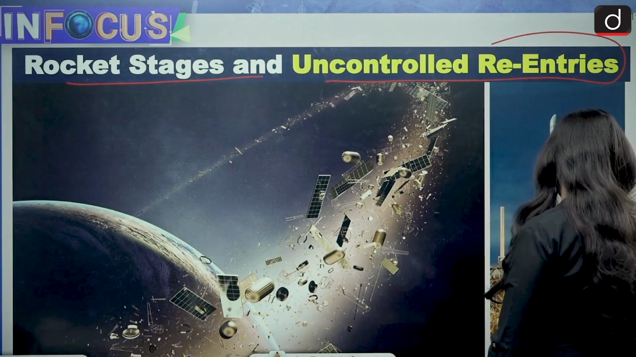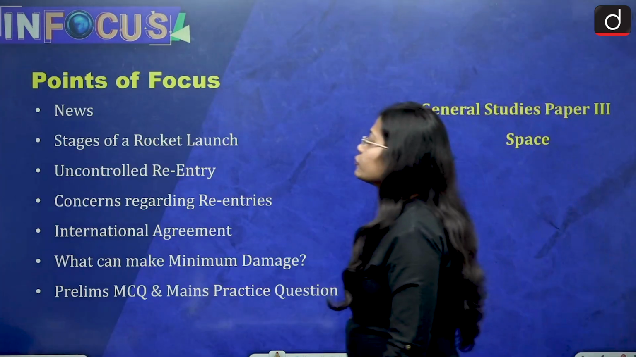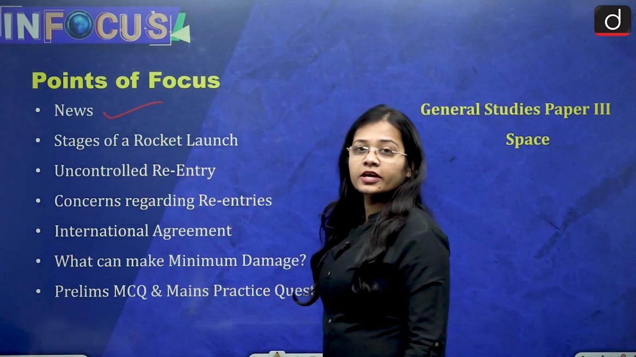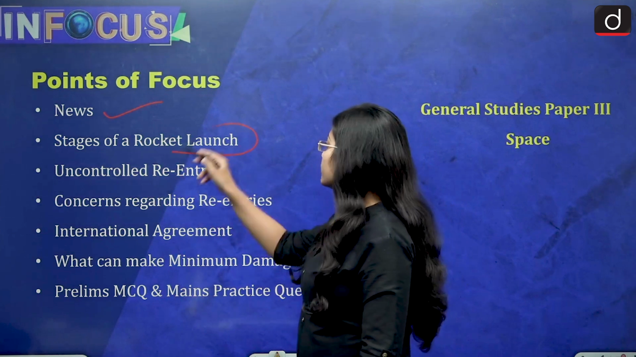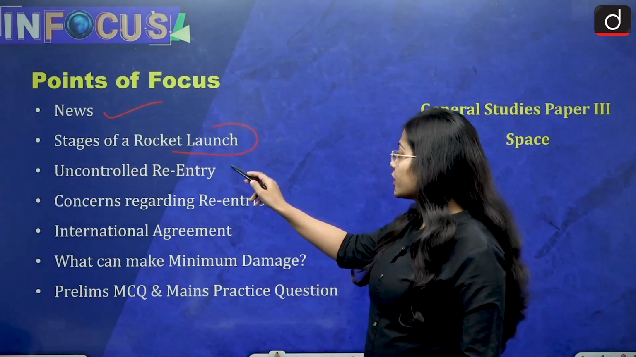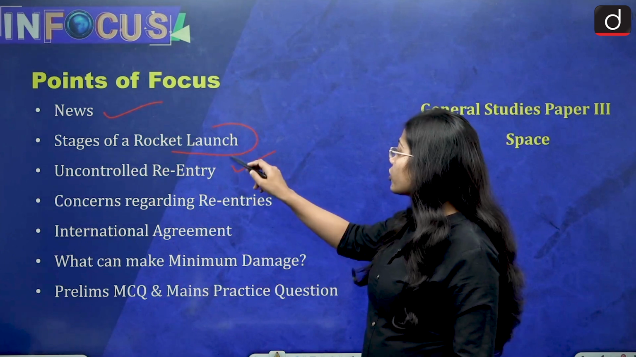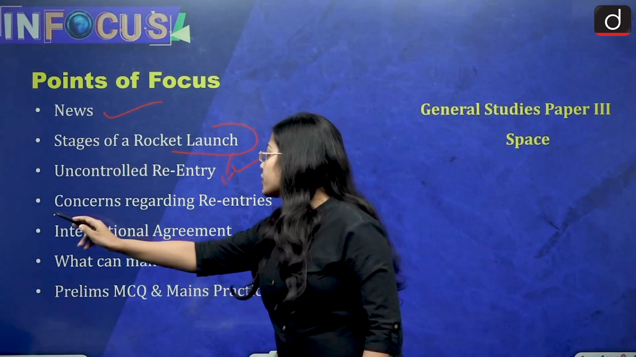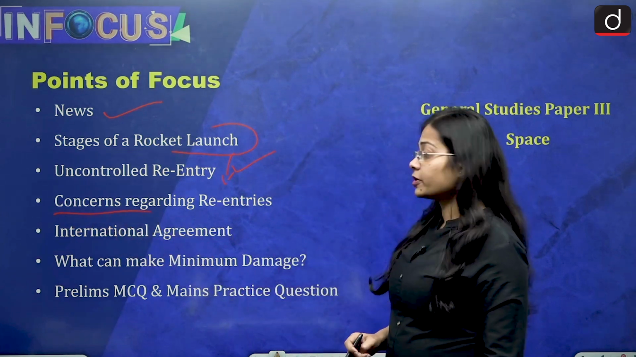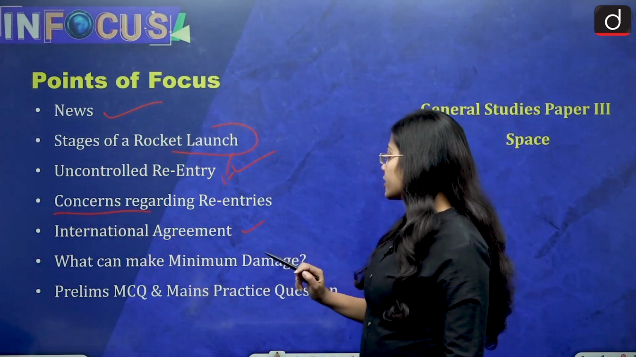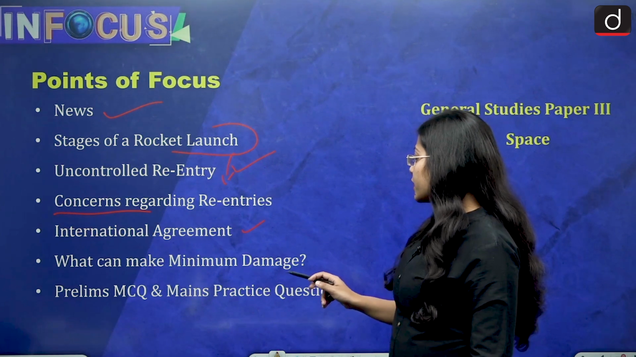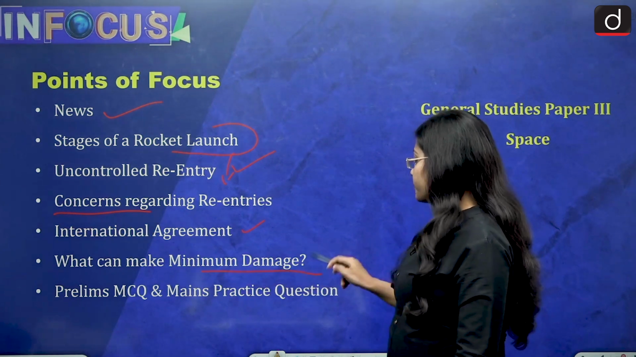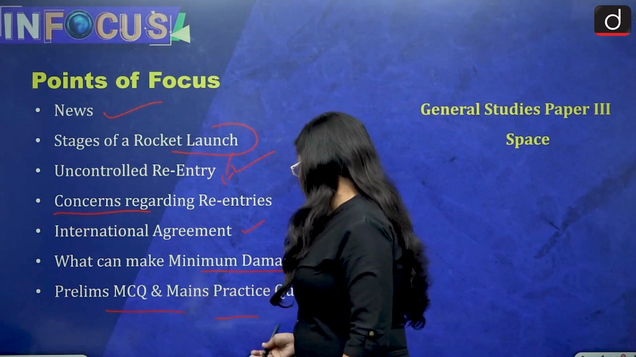So let us first understand the timeline of the video. First we'll be looking at the news, then the stages of rocket launch, and then its uncontrolled re-entry, all the rocket debris which comes back to the Earth. Then what are the concerns regarding the re-entry of debris, then the international agreement on these and what can make minimum damage. In the end, a prelims MCQ and a mains practice question.